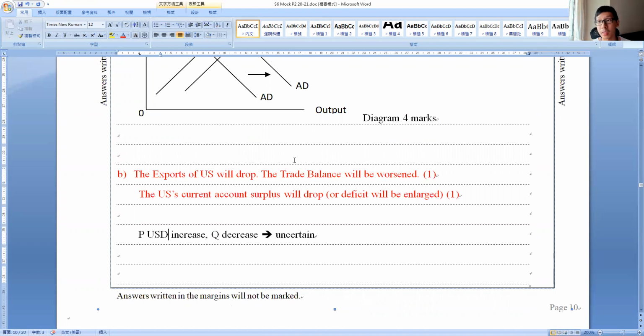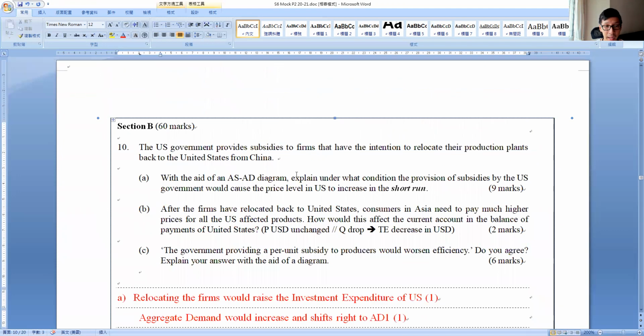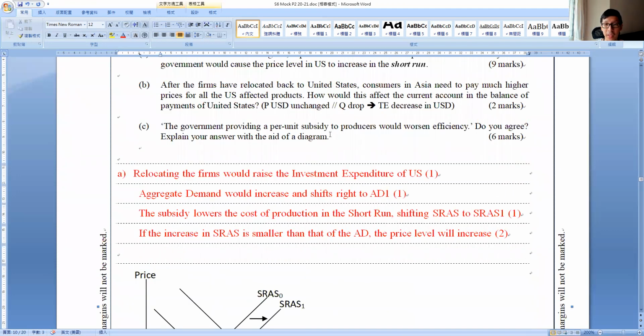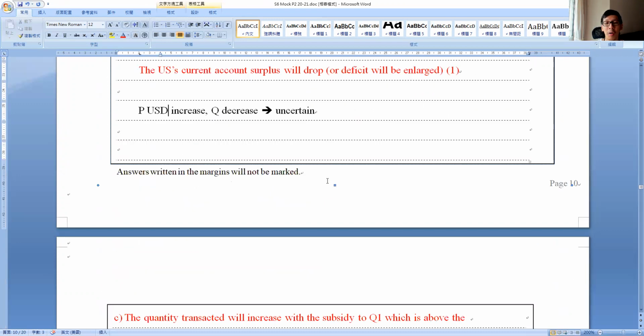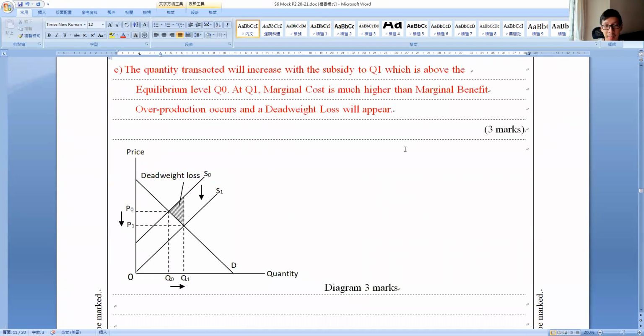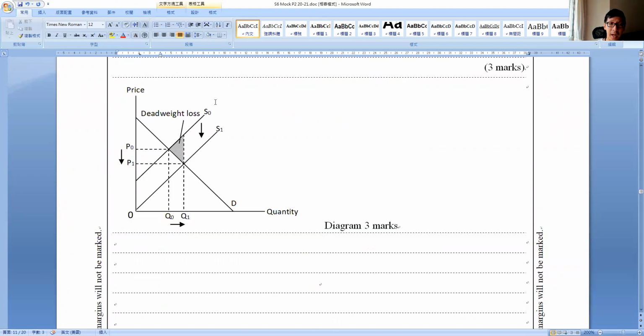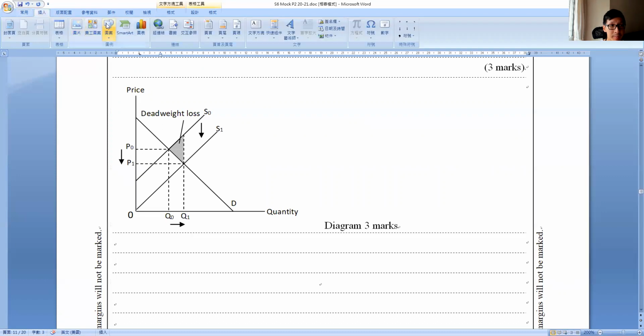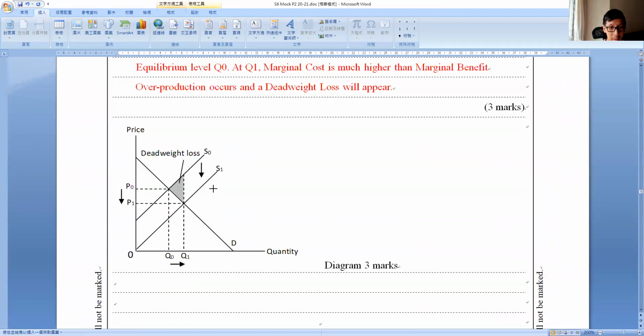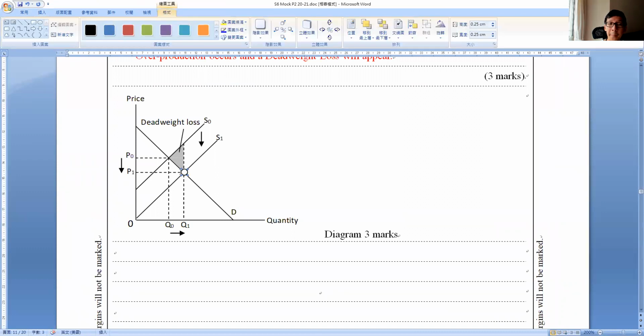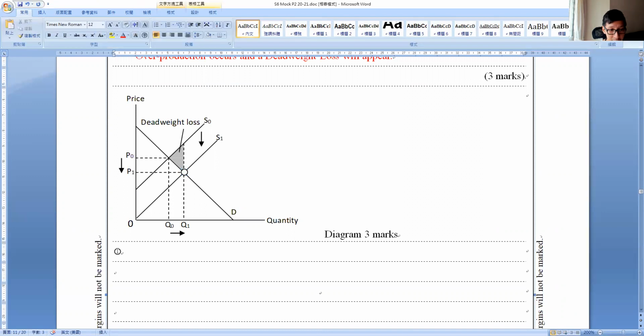I think that makes sense, okay? Now part C: the government providing a per unit subsidy would worsen efficiency, of course, right? No need to ask, this has been said a hundred thousand times, right? Remember, with a per unit subsidy, S0 drops to S1. We would know that, right? At Q1 here, MB is at this point. Let's draw it out, okay? Okay, here this is MB. Then we also have here.